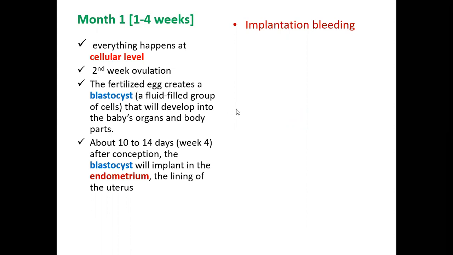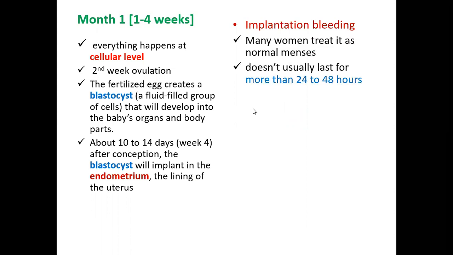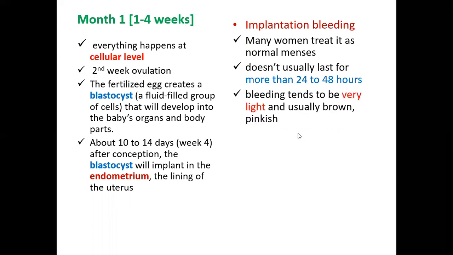Many times the woman misunderstands this as a normal menstrual flow, the period or menses. But it doesn't usually last for more than 24 to 48 hours. This is a criterion that can be used to determine whether it's implantation bleeding or a normal menstrual flow. It usually lasts for 24 to 48 hours, and the bleeding tends to be very light, usually brown in color and sometimes pinkish as well.